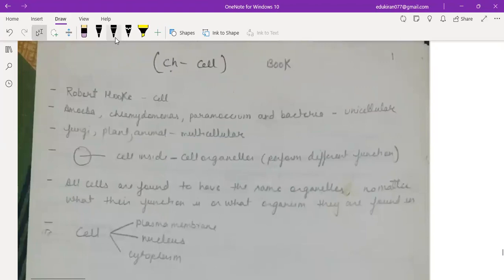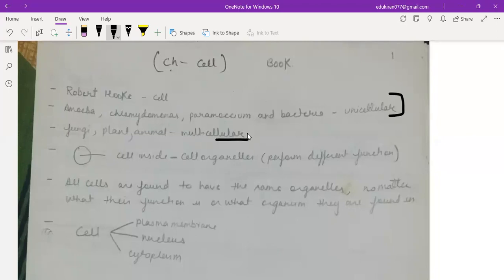For this first one, Robert Hooke gave the cell term, right? These are examples of unicellular, and these are examples of multicellular: fungi, plant, animal, amoeba, plasmodium, paramecium. They are examples of unicellular cells. They are examples of multicellular.